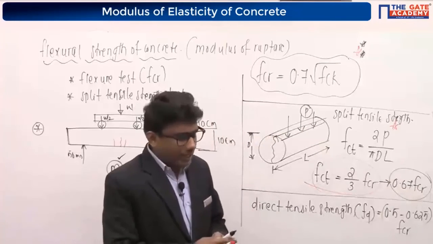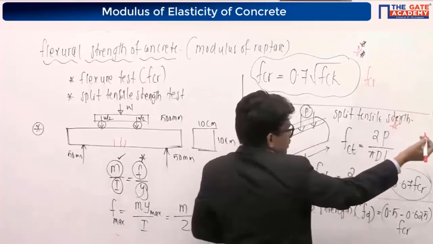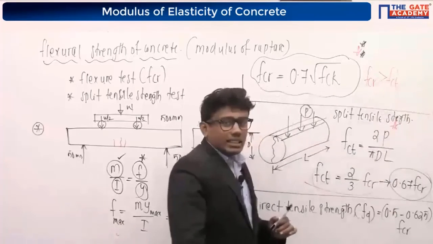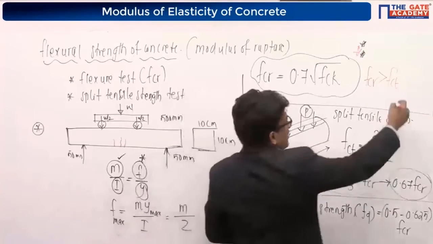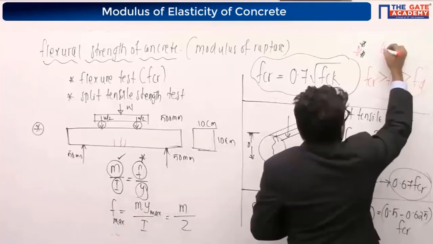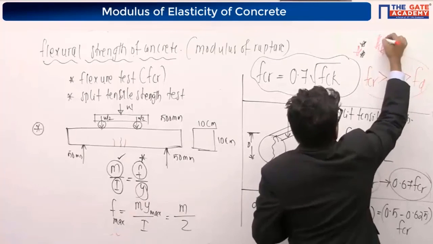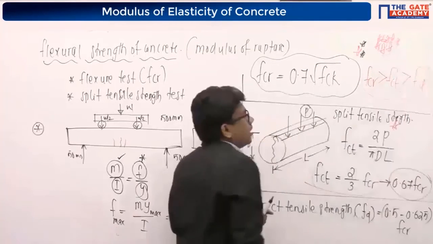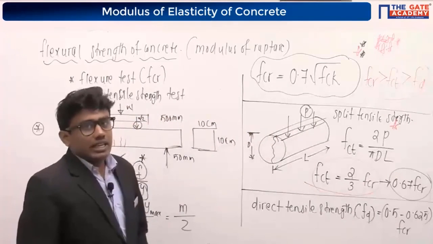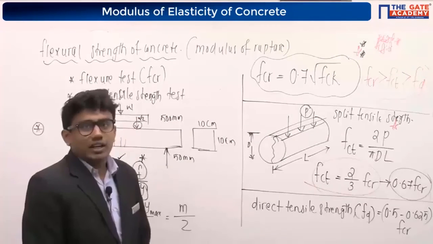If you see them, FCR, the modulus of rupture, will be greater than FCT, the split tensile strength of the concrete, which is greater than our direct tensile strength of the concrete. It is a very, very common question for many competitive exams, including GATE and IES. FCR will be greater than FCT, which will be greater than FD, the direct tensile strength of the concrete.